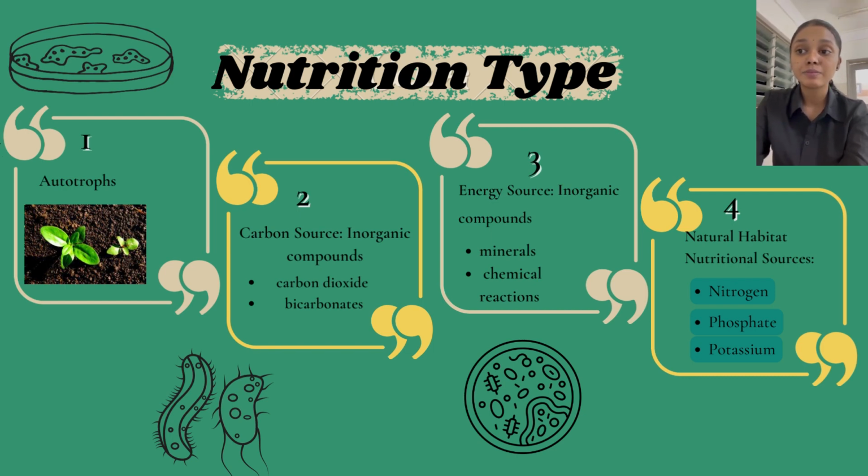Lastly, potassium. Autotrophic bacteria can obtain potassium from inorganic sources like potassium minerals or the surrounding soil. These minerals gradually release potassium ions into the environment, providing a natural source of these essential nutrients for autotrophic organisms. In summary, autotrophic bacteria like Thiobacillus ferrooxidans derive carbon from inorganic sources and energy from the oxidation of inorganic compounds.